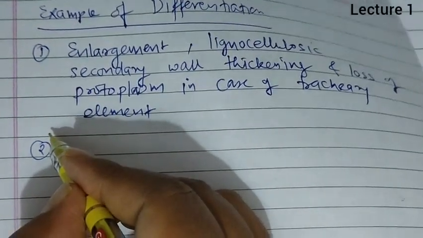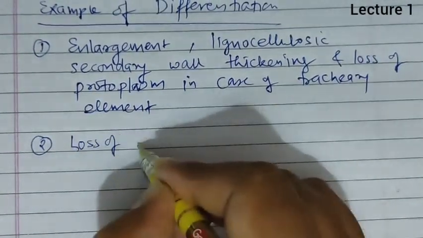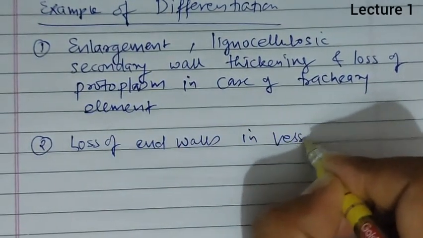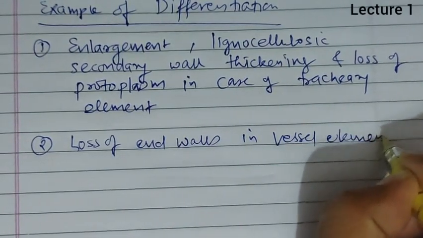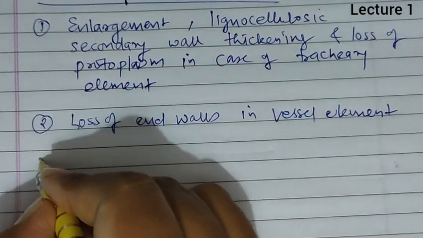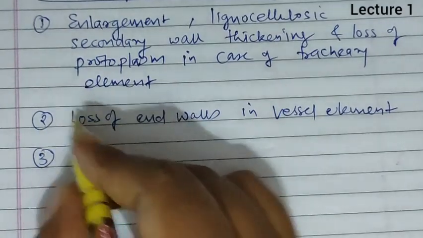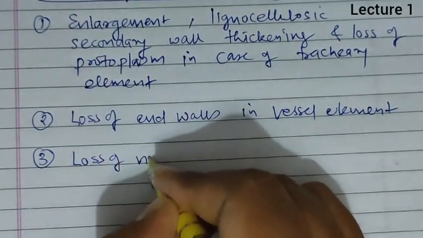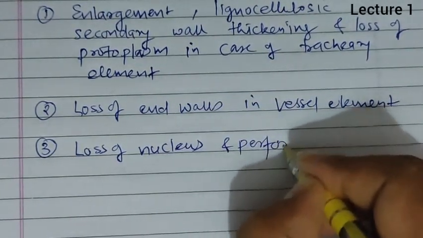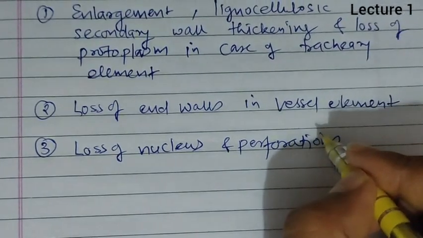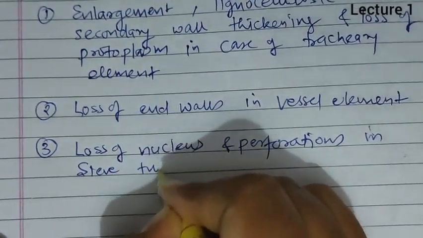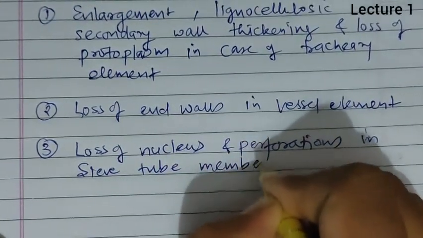Second is loss of end walls in xylem vessel elements. So the xylem vessel becomes a multicellular structure and perforation plates are formed. Third, loss of nucleus and perforations in sieve tube members.